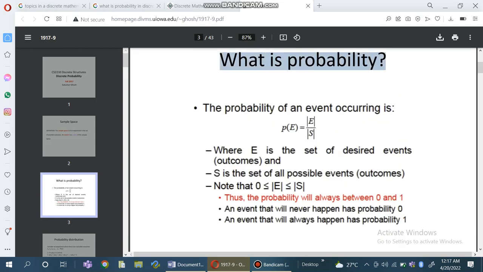What is probability? The probability of an event occurring is P = |E| / |S|, where E is the set of desired events and S is the set of all possible events. Note that 0 ≤ |E| ≤ |S|. Thus the probability will always be between 0 and 1. An event that will never happen has probability 0. An event that will always happen has probability 1.